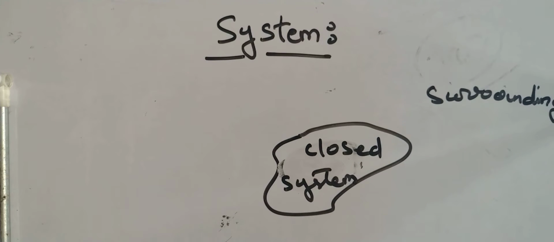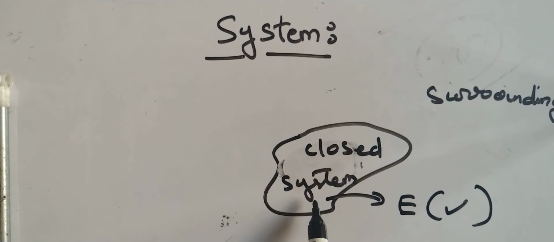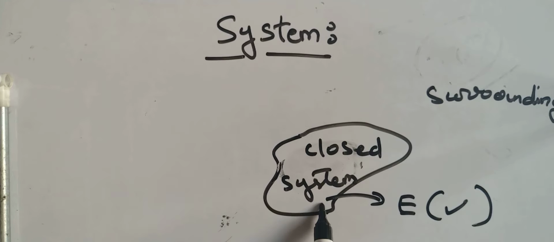In a closed system there is always energy interaction with the surrounding, which means energy can cross the boundary. I already explained what the boundary is; you may assume it as an imaginary or real line. If energy crosses this boundary, then it is known as a closed system.